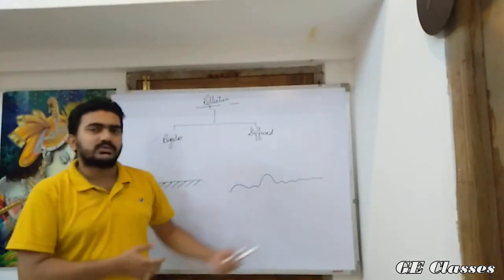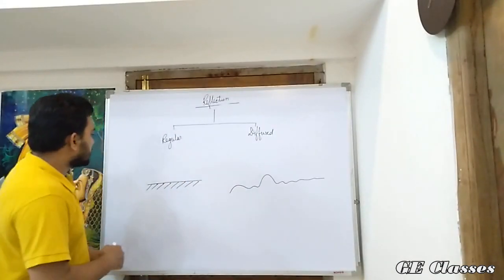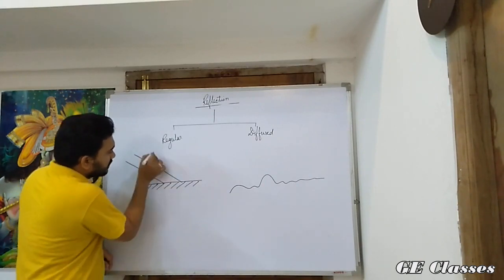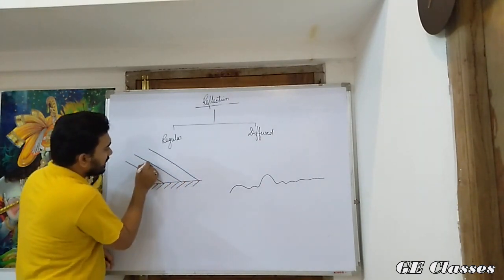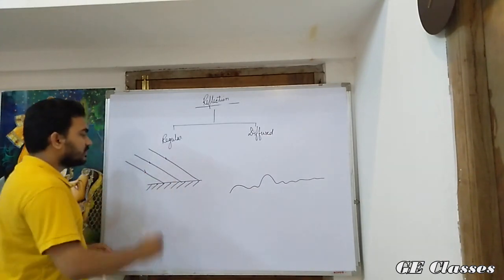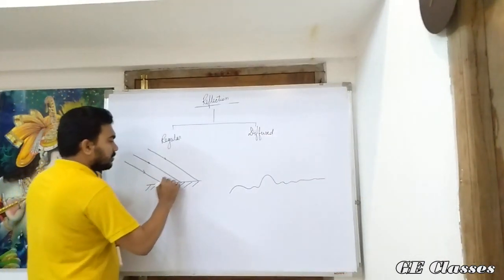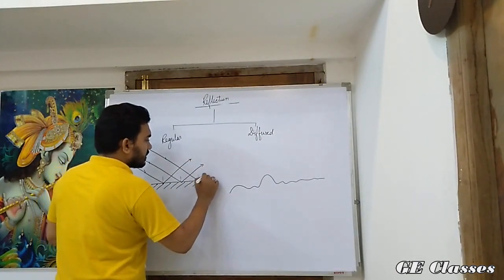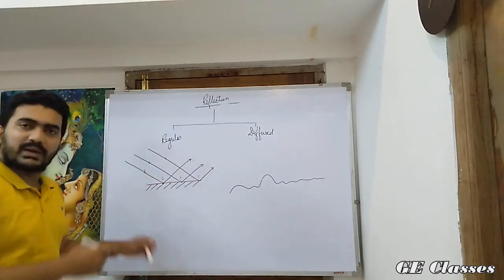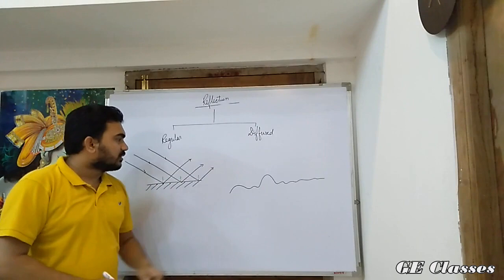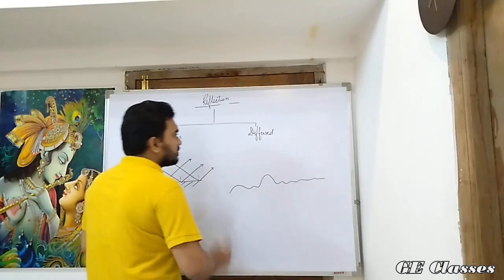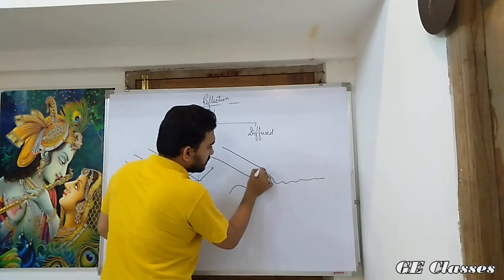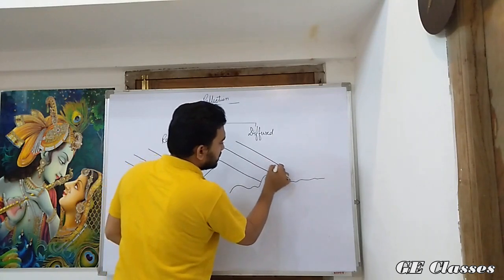So what will be the actual difference that we have to see? Suppose there are parallel rays of light. There are three parallel rays of light. What will happen is that, obeying the laws of reflection, they will just reflect out. The incident rays were parallel, the reflected rays are also parallel. But in the case of diffuse reflection, what we see, we will let some incident rays be parallel to each other.